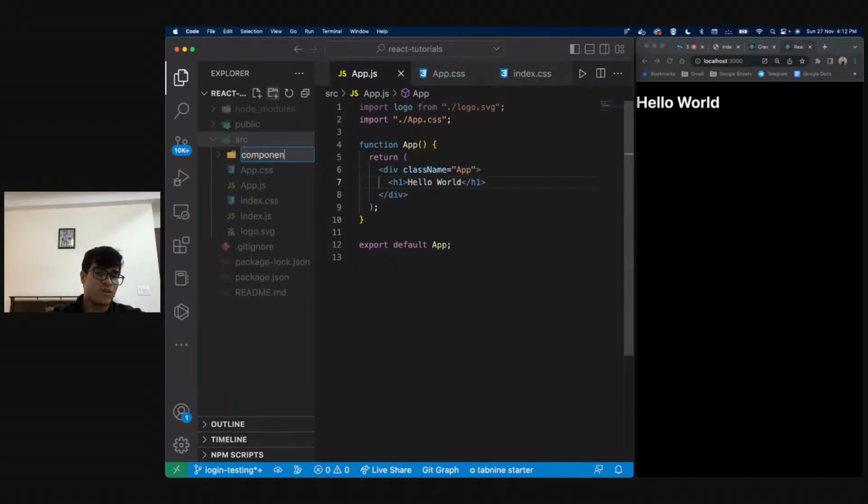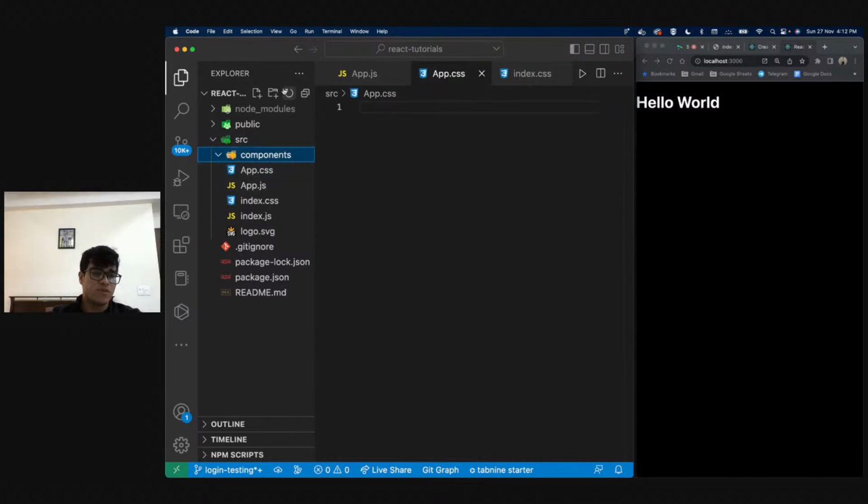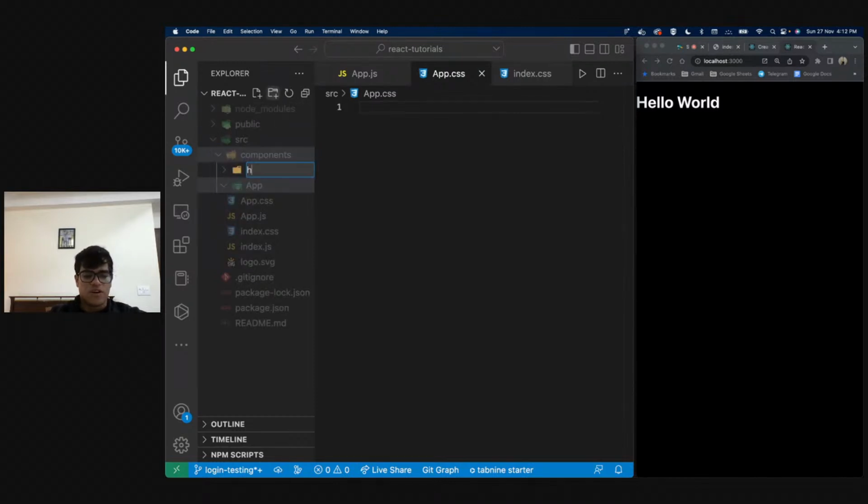I'm going to make a folder called components just to organize our code better. Inside that folder, I'm going to build another folder called app, and I'm going to have another folder called header. Over here, I'm going to say app component, or let's not confuse, let's just have header.